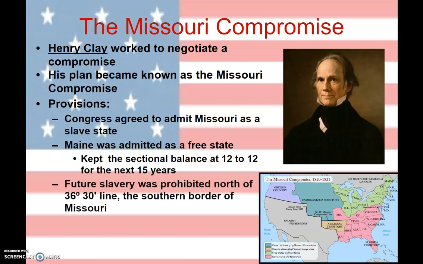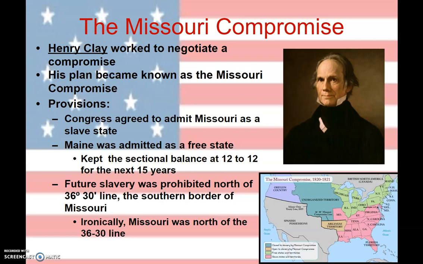So what we're also going to do, and the third element of the Missouri Compromise, is that we're going to draw a line, and this line is going to be on the 36°30′ parallel, and we're going to use this line to mark the official border of slavery. And everything above that line is going to be free and will never become a slave state, and everything below that line has the opportunity to be a slave state. All right, and if we look, it is also kind of ironic that Missouri is actually above this line that we're saying no slavery will ever be above, but it's just a special exception.